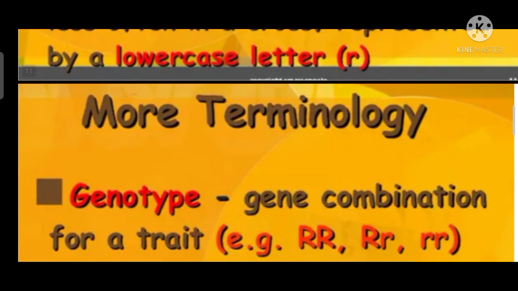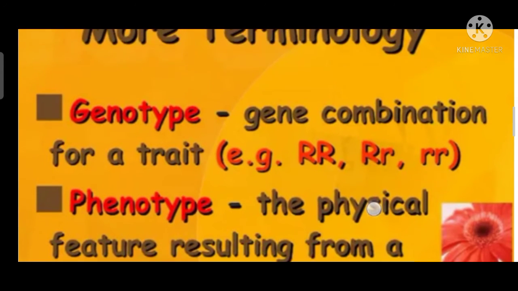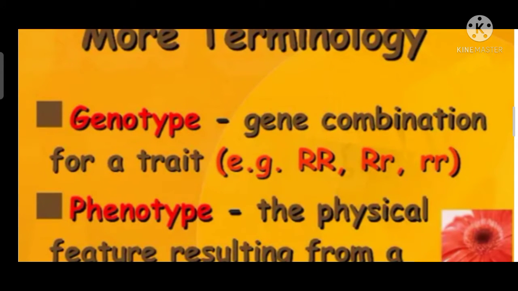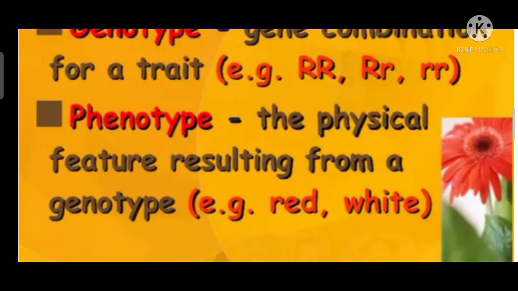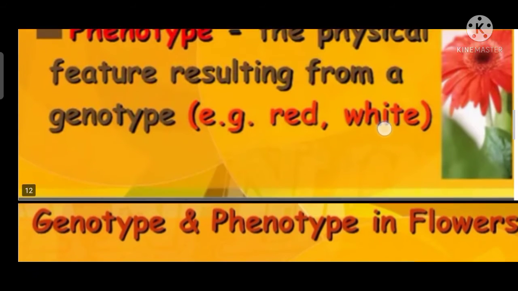More terminology is genotype and phenotype. Genotype is the combination of genes for a trait. Example, double R, then big R and small r, and small double r. Phenotype, the physical feature resulting from genotype, example, red, white, amo dyan sisa, an example sa phenotype.